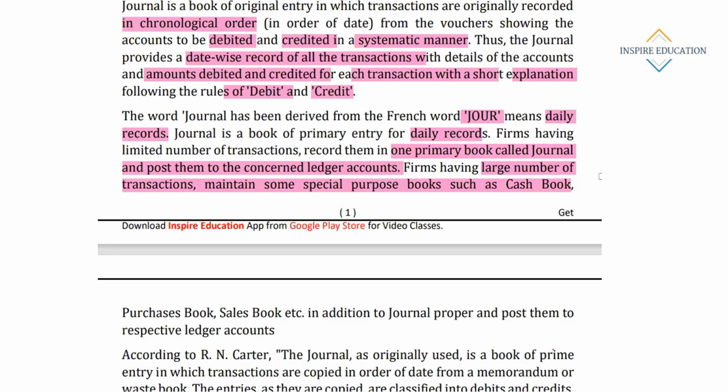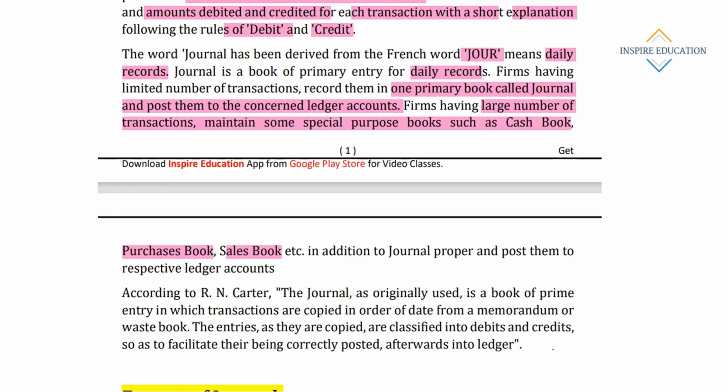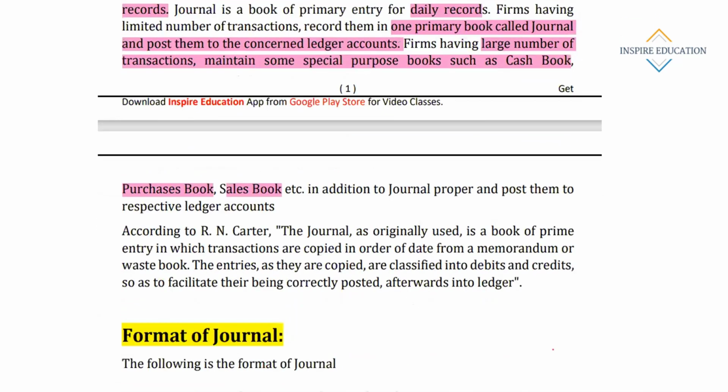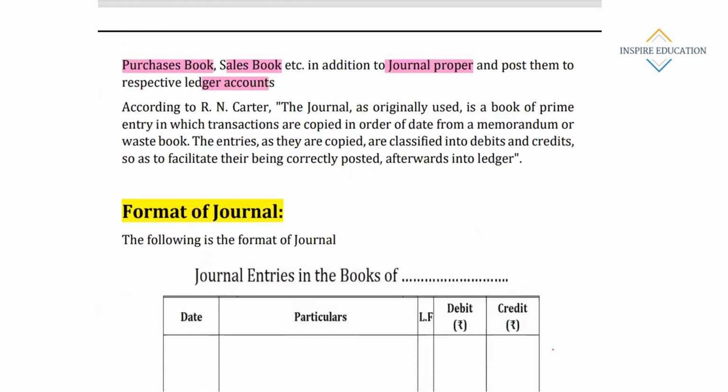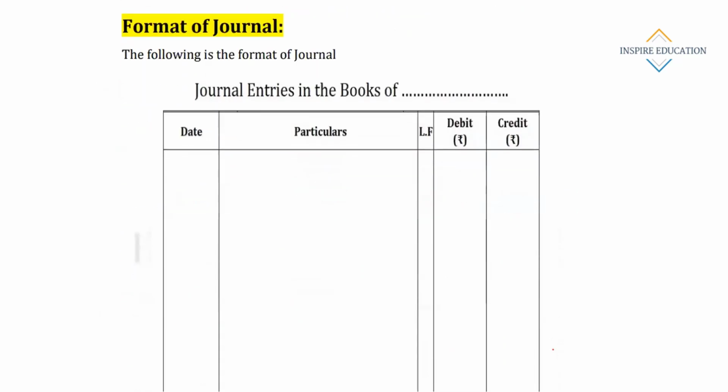So what they do, they maintain cash book separately, sales book separately. These things are also called day books. Journal is maintained separately in addition to journal proper, and they are posted to the respective ledgers. This way these things are recorded and ultimately posted to the ledger account. This is the story of journal to ledger.